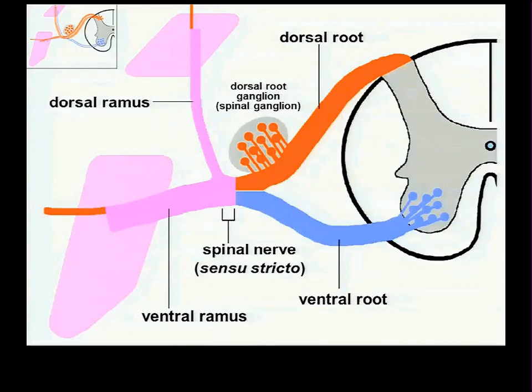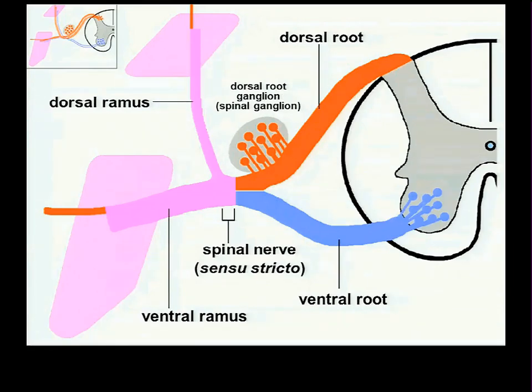The sensu stricto means that that's really how people should talk about it, but it's not ever going to be talked about that way. The spinal nerve, by most people, is the whole thing. Its roots, its rami, and this thing called the zone of crisscross, all together. When people say the spinal nerve, they tend to mean the whole thing.